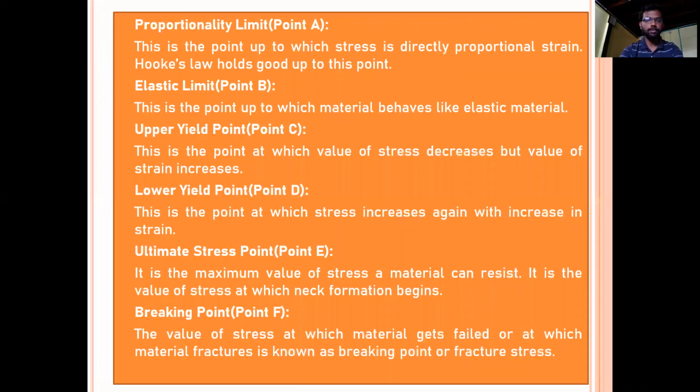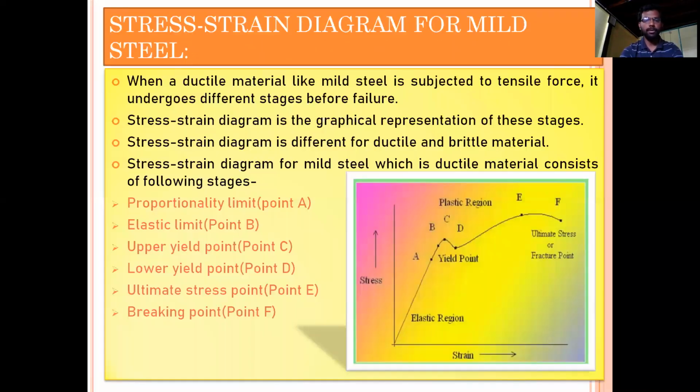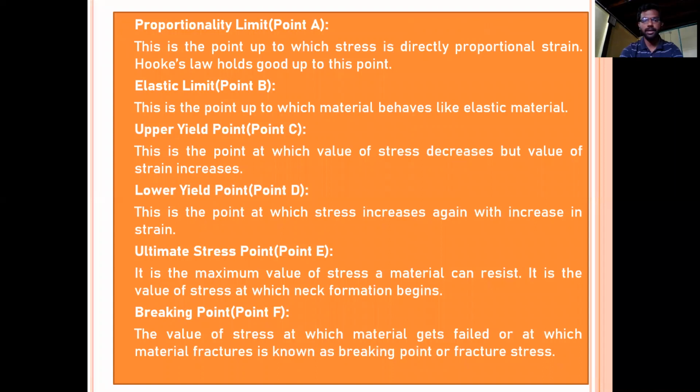The next point is the upper yield point, which is denoted by point C. So this is point C, the upper yield point. This is the third stage in the stress-strain diagram. So what does it mean? What does it indicate? The upper yield point is the point at which the value of stress decreases, but the value of strain increases.